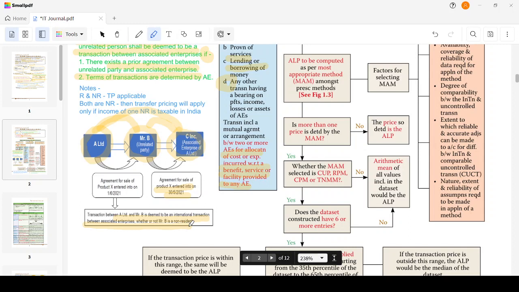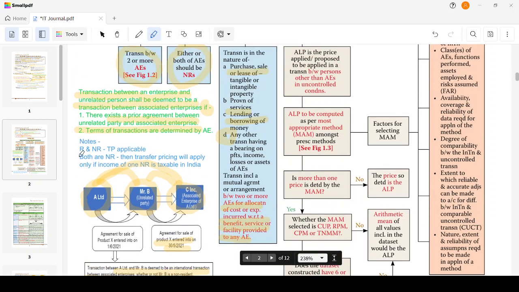Whenever unrelated parties are used as a medium or intermediary to complete a transaction between an entity in India and its associated enterprise, then such a transaction will be deemed to be an international transaction between the associated enterprises, and the transfer pricing provisions will be applicable. Okay, is it clear? Yeah. So here, either one or both of the associated enterprises should be non-resident to apply transfer pricing.